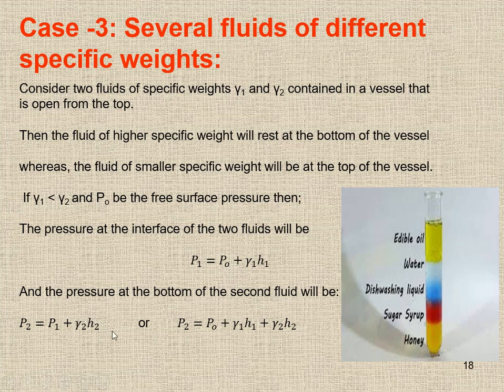Replacing P1, we get P2 equals the atmospheric pressure P naught plus gamma 1 H1 plus gamma 2 H2. This is the way to calculate when the fluid is not homogeneous, when we have different specific weights. This way we can calculate the pressure acting at the bottom of the solid surface due to the fluid.